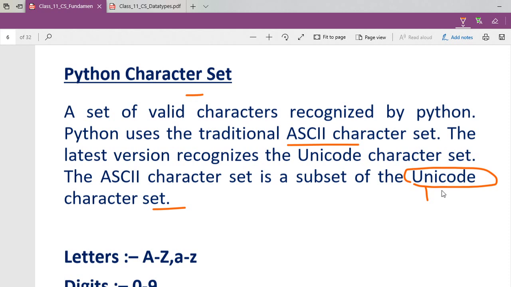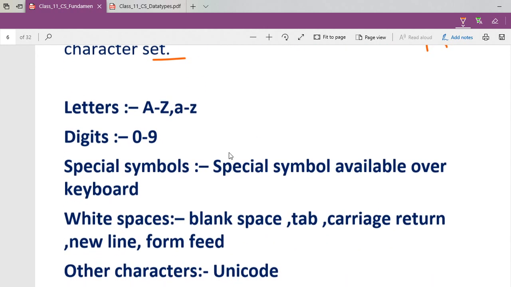In programming I will show you how to write a program to print the Unicode value for something like that. See, the smiley, you know this smiley face, that is also a Unicode character. A particular number is there. ASCII, American Standard Code for Information Interchange, whatever things you can do from your keyboard, those character sets are valid in Python. So you need to know what you can type.